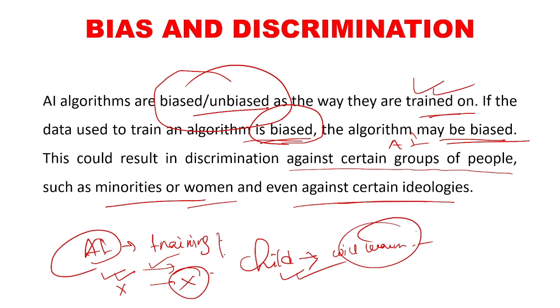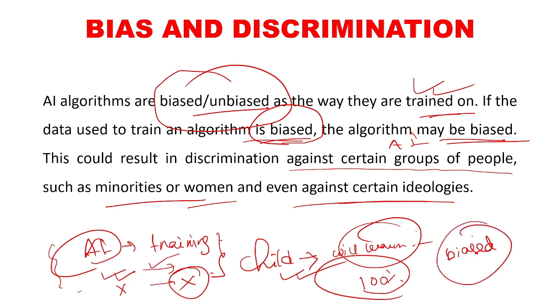So the results produced by AI may be very biased. They may not always produce 100% accurate or 100% satisfactory results, but they may often produce very biased results. So that is a big disadvantage of the application of AI programs, depending on how they are trained.